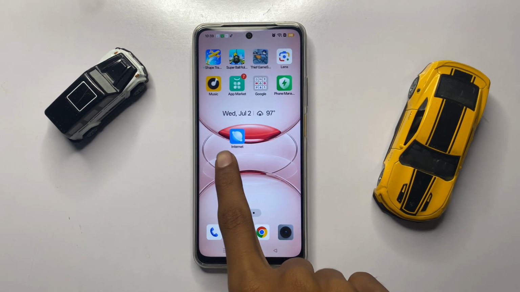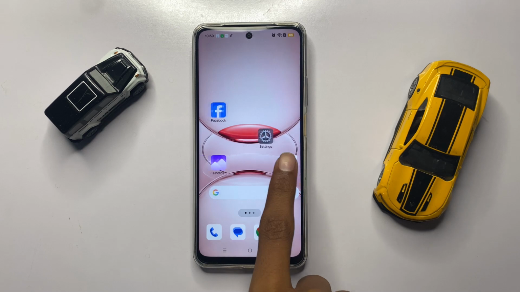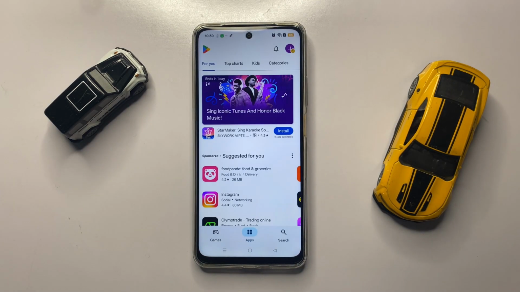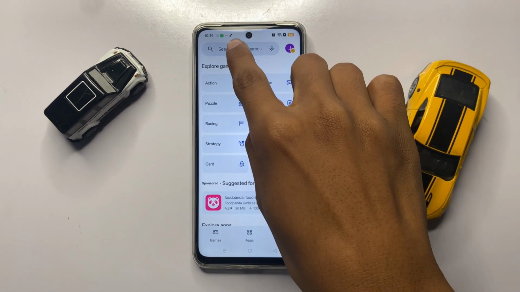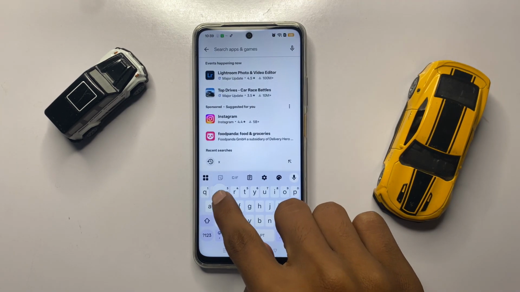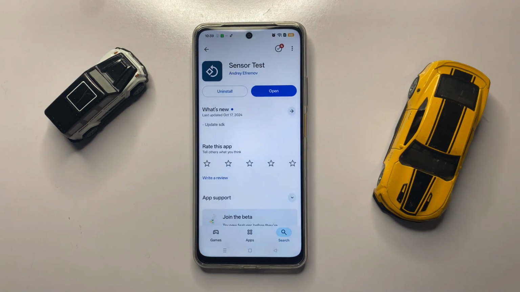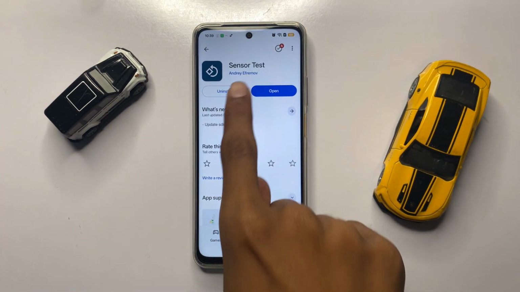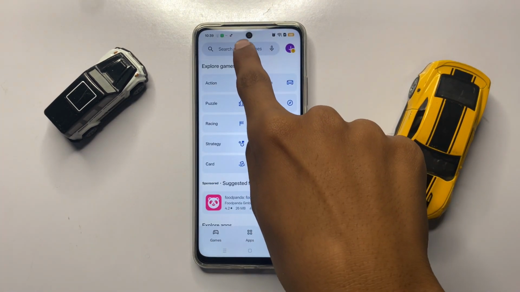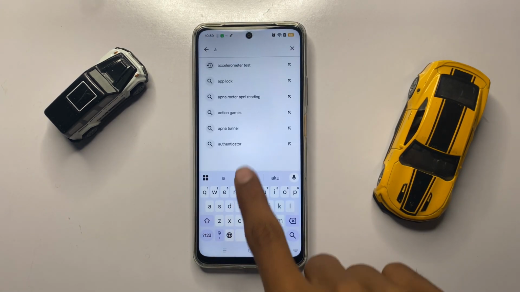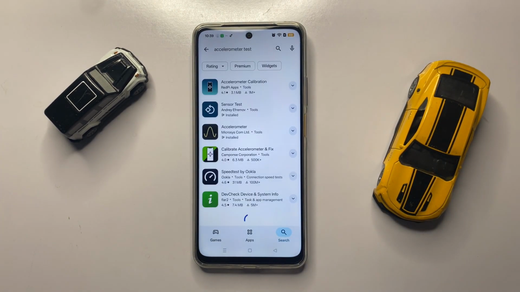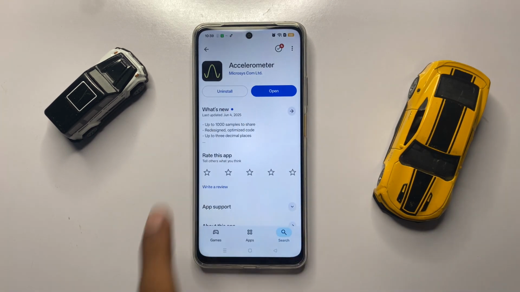First of all, open Play Store and then search here sensor test. First of all, install this sensor test app. After installing this sensor test app, then install accelerometer test and install this accelerometer test.